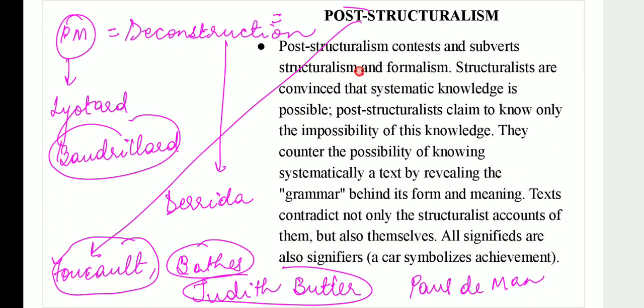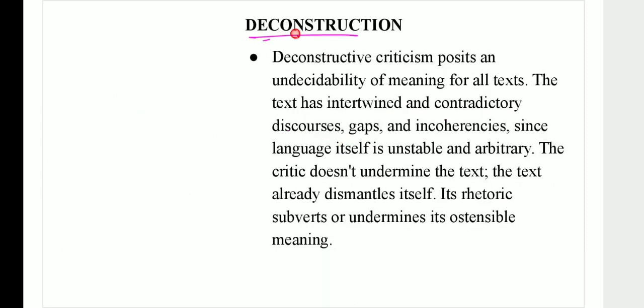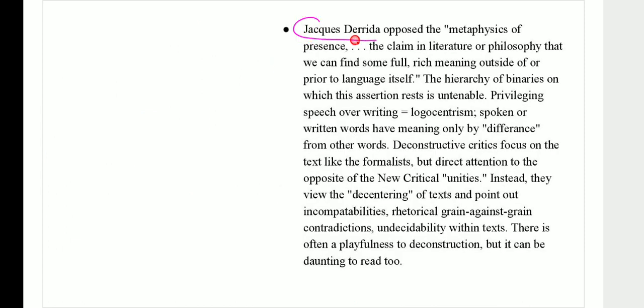So structuralism believed in systematic knowledge. Post-structuralism was saying no, systematic is never possible. That is what post-structuralism is trying to talk about. Derrida was saying that post-structuralism challenges the metaphysics of presence. You try to understand things as they are, whereas post-structuralism wants to decenter. It wants to counterattack.